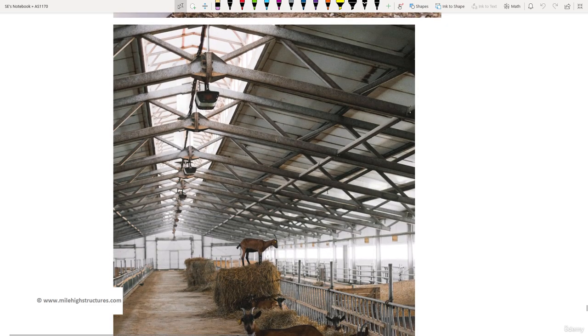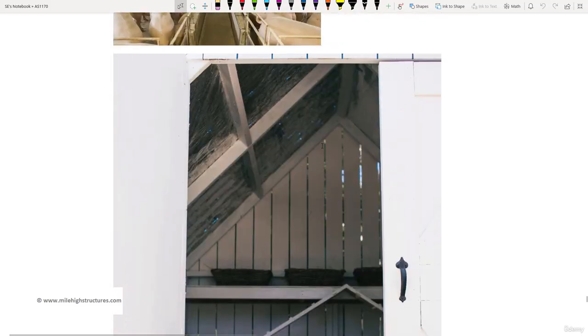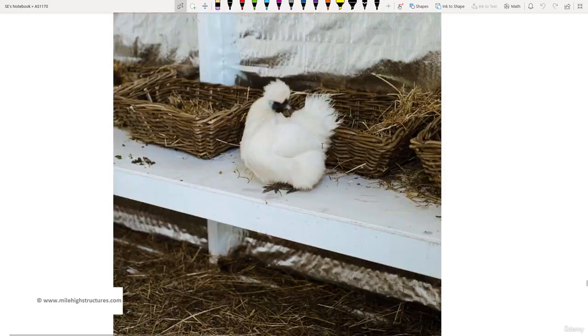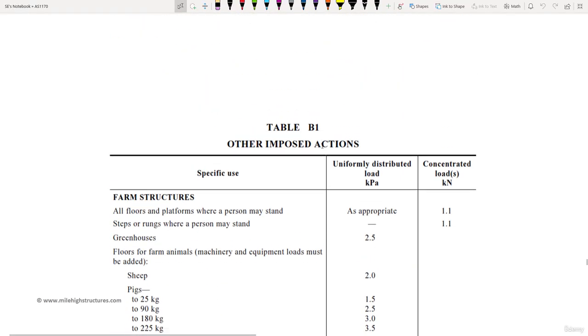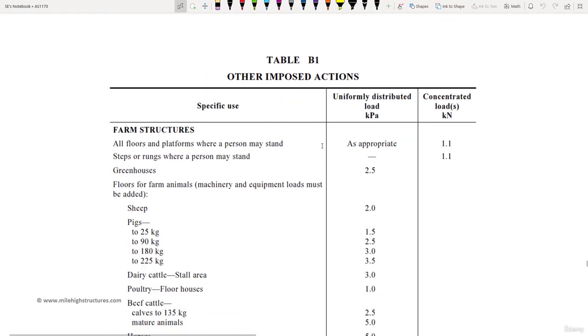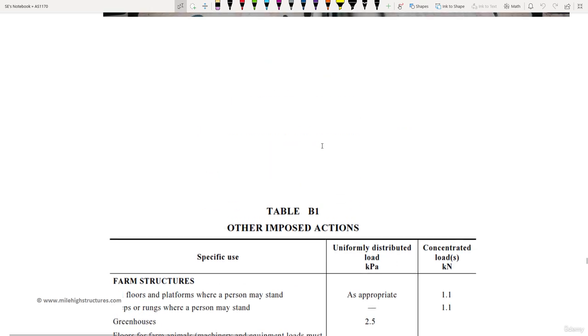Here also we can see how this is quite good, where when we are talking about structural engineering, the truss arrangement is also quite strong, and on top of that, the connection is also looking quite good. So what I'm trying to convey here is that farm structures can also be designed, and the AS1170 also helps us in deciding the live load for which it needs to be designed.